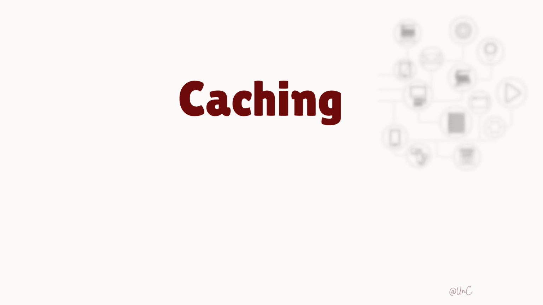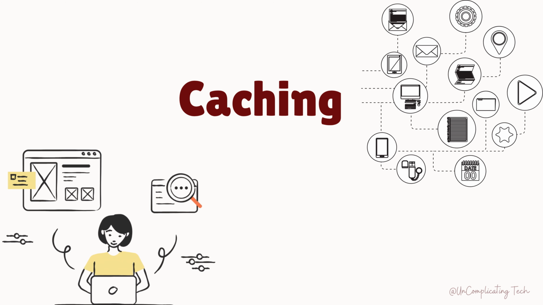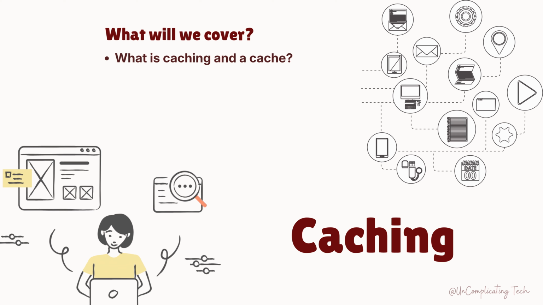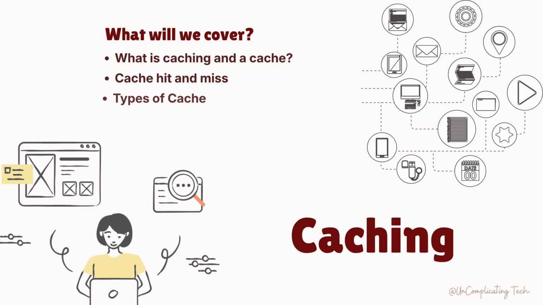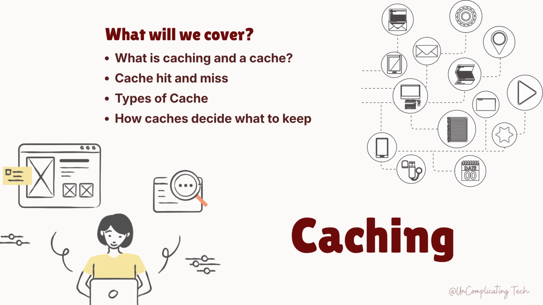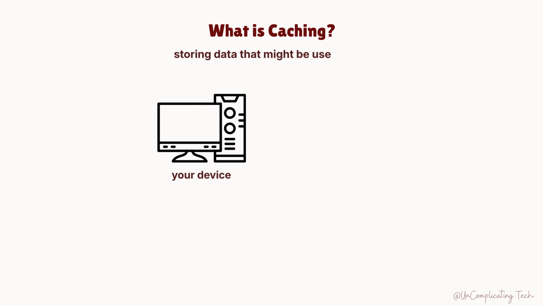If your apps and websites didn't use caching, your experience would be painfully slow. Caching happens everywhere, whenever you use the internet or even when your device is offline. So let's understand what it is and how it works. Caching means storing data that might be used again closer to where it's needed.